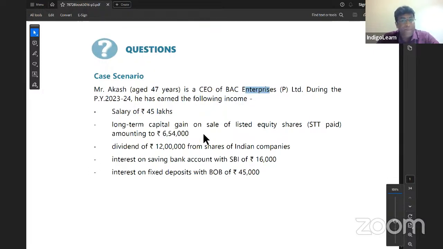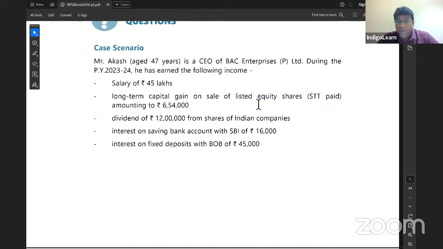Salary, 45 lakh rupees. Long-term capital gain on sale of equity shares, STT paid, 6,54,000. And we all know that long-term capital gain on sale of equity shares on which STT is paid is taxable at the rate of 10% on amount exceeding 1 lakh as per section 112A. Next line: dividend of 12 lakh rupees from shares of an Indian company. Interest on savings bank account with SBI, 16,000 rupees. This interest is taxable, but we can also take deduction under section 80TTA. 80TTB is for senior citizens, 80TTA is for others other than senior citizens.